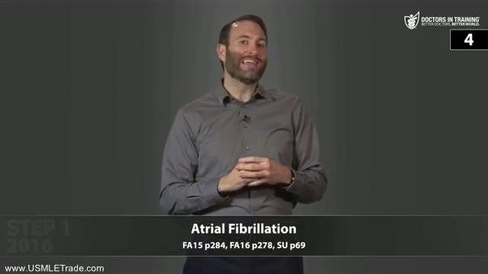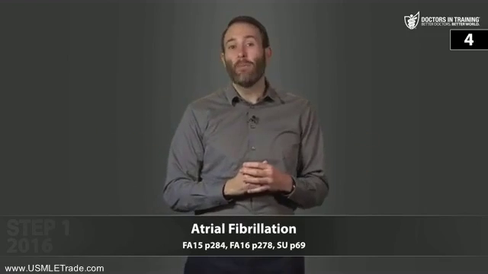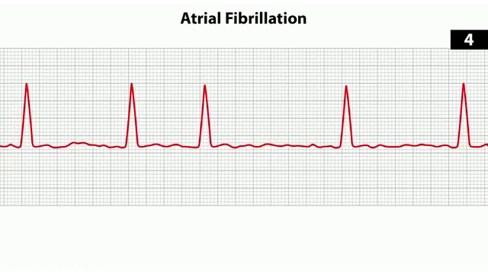So the first one we're going to cover is atrial fibrillation. So atrial fibrillation, or AFib, is the most common cardiac arrhythmia. Now atrial fibrillation is described as irregularly irregular. Let me say that again, irregularly irregular. So the RR intervals follow no kind of repetitive pattern. That ECG will show a great deal of randomness to those QRSs.